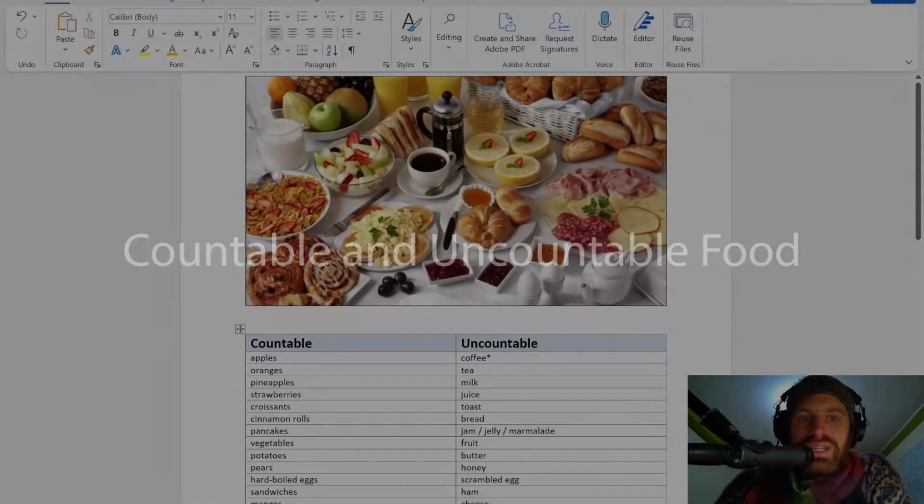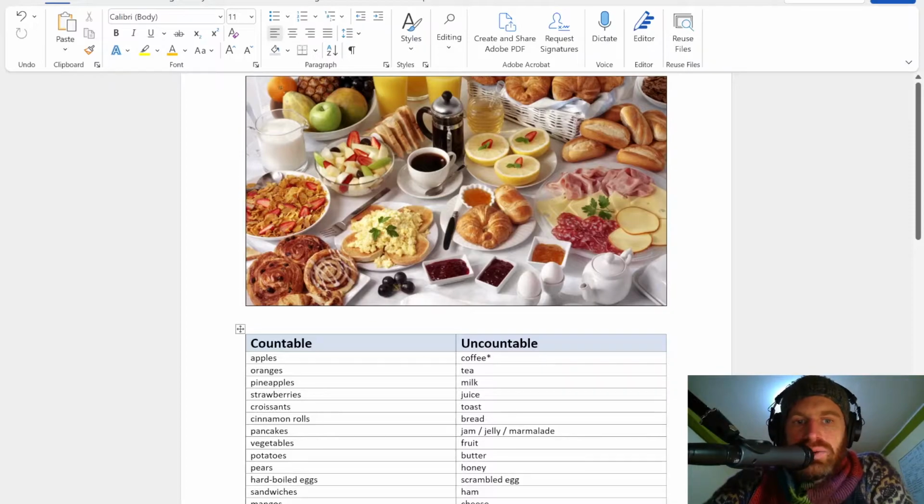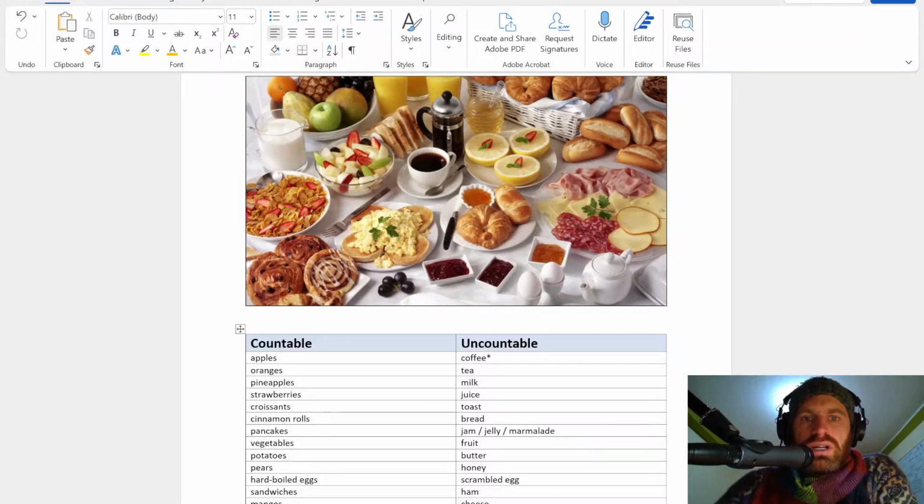I want to quickly go over some countable and uncountable nouns with food. So this is a list of really common uncountable nouns that are used in food. Some of these are in this picture up here that we did in class.